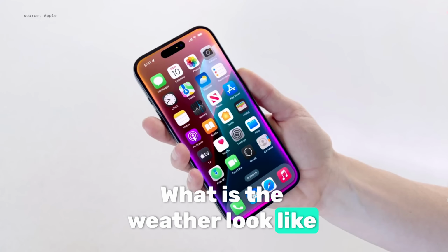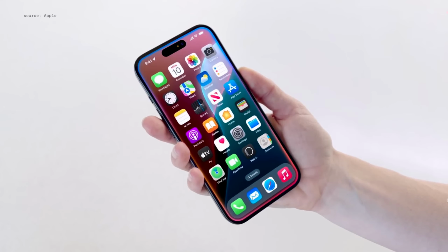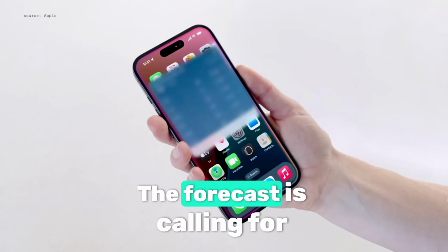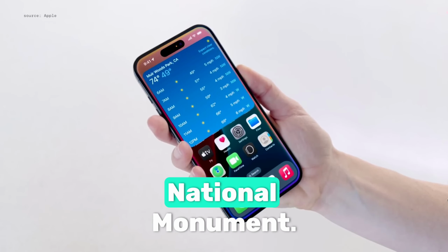What does the weather look like for tomorrow at Muir Beach? Oh wait, I meant Muir Woods. The forecast is calling for clear skies in the morning near Muir Woods National Monument.